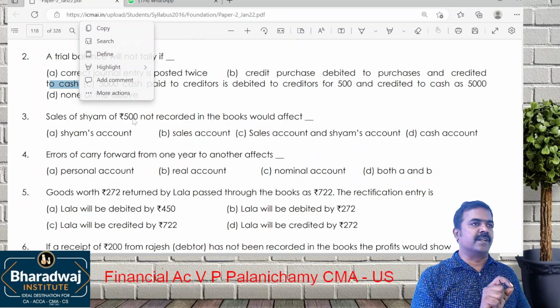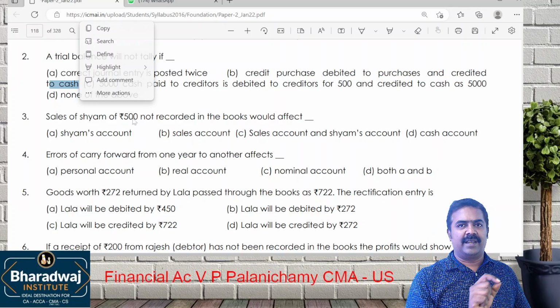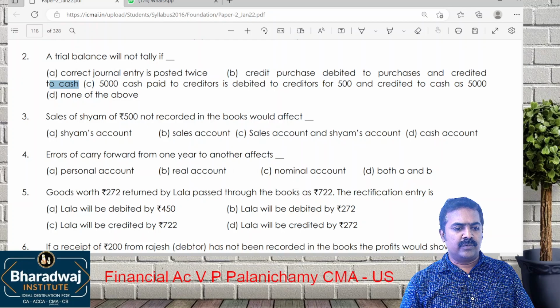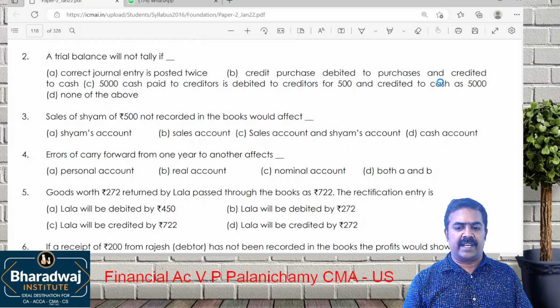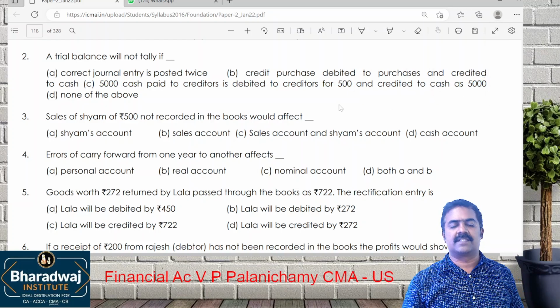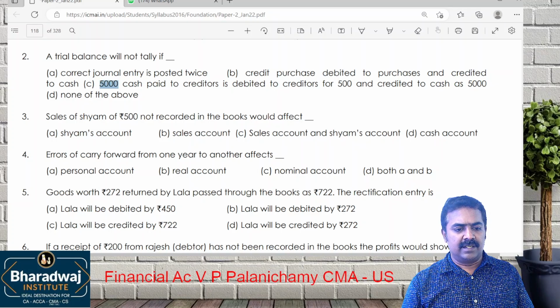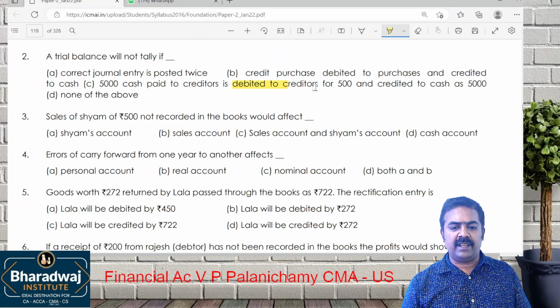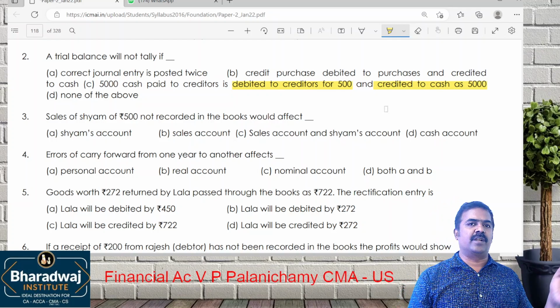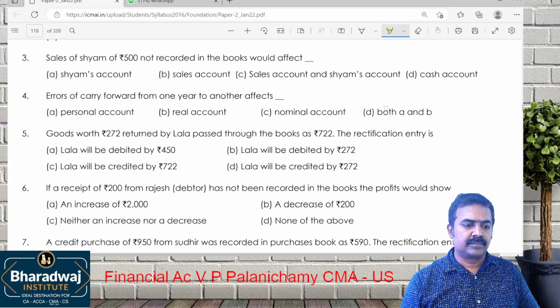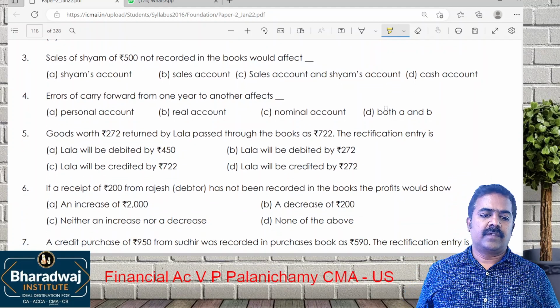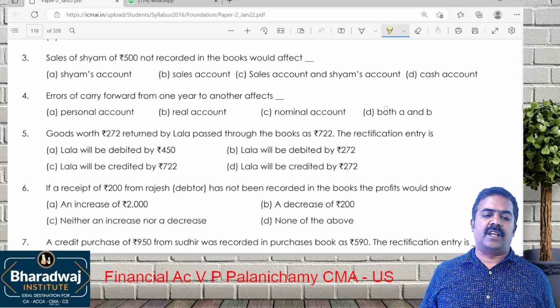Instead of purchases to creditors, recorded as what? Purchases to cash. It will tally. Then, 5,000 cash paid to creditors, debited to creditors as 500 and credited to cash as how much? 5,000. We debited only 500 but credited 5,000. So debit amount and credit amount is not matching. Here trial balance will not tally. Answer is C. Sales to Shyam, rupees 500 not recorded in the books will affect.